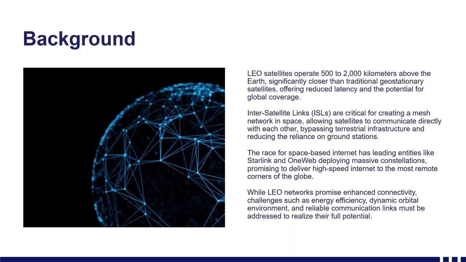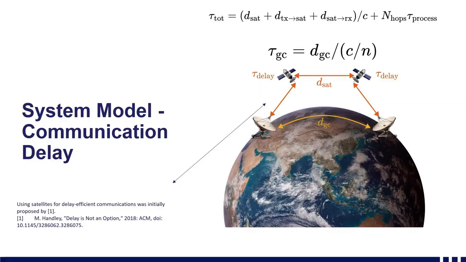In our study, we compared two main methods of long-distance communication. Firstly, we compare using satellites, which is depicted by the orange links drawn in the figure in the slide. The formula to calculate the delay using this method is the distance between the leftmost ground station and the leftmost satellite, then the distances in between the satellites, and the distance between the rightmost satellite and the right ground station.